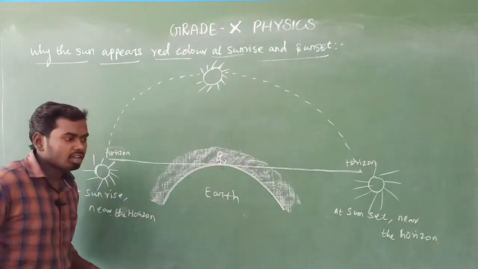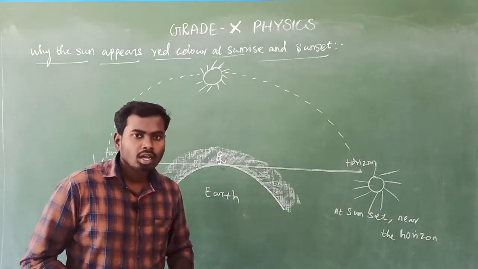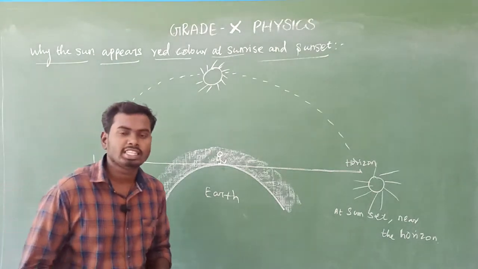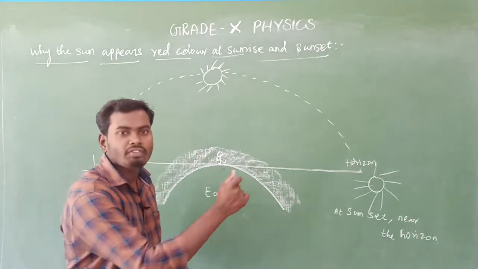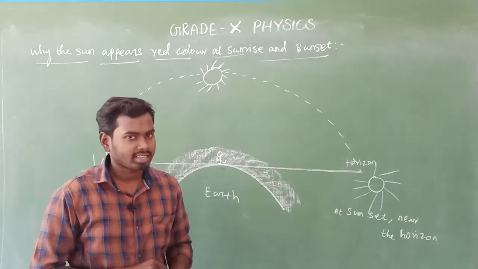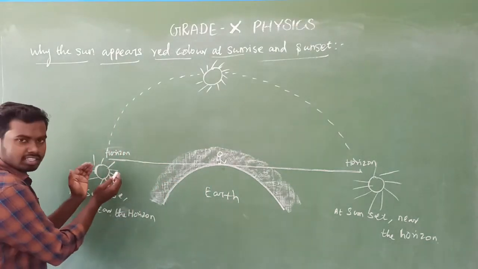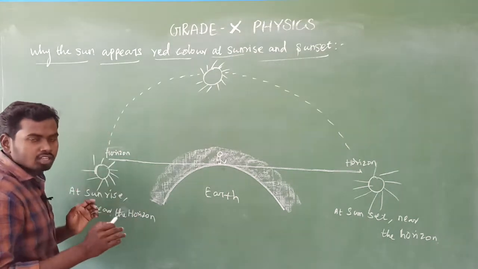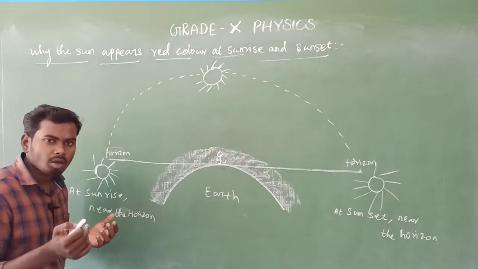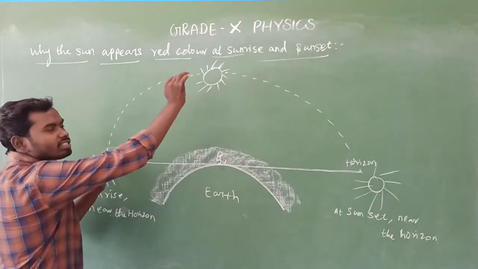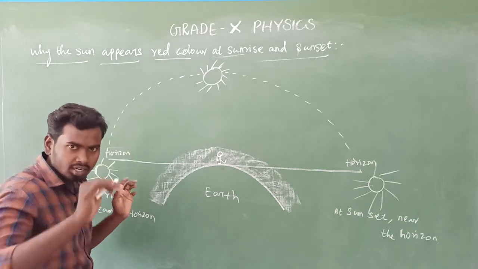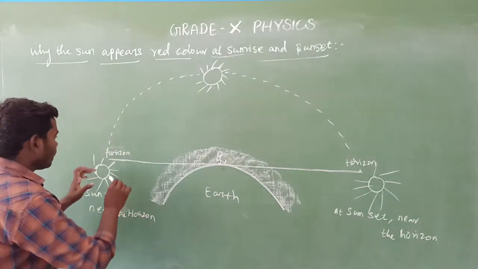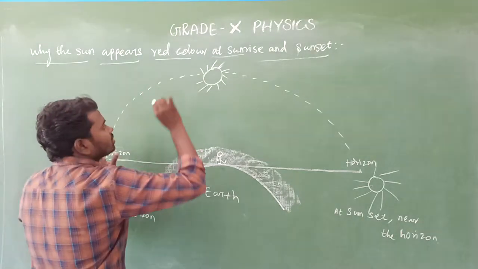Am I right? Yes. So already we know the earth revolves as well as rotates itself, due to which the sun's position changes each and every fraction of a second. So this is considered sunrise. This is the sun. So the sun has risen. So after that what will happen? The sun's position continuously changes. Actually the earth revolves around the sun, due to which the sun's position appears to change. Yes, the sun's position continuously changes.